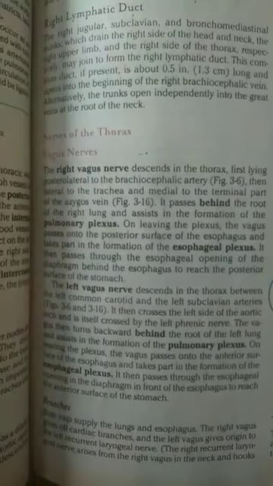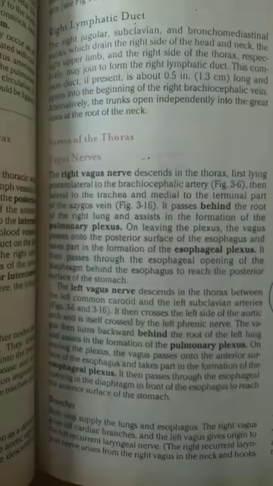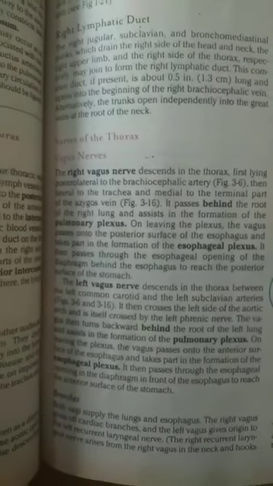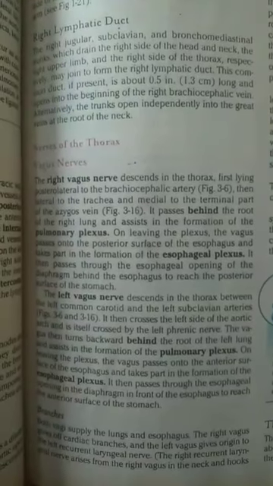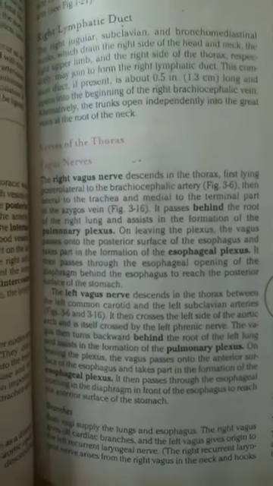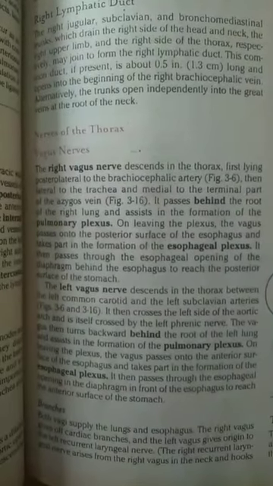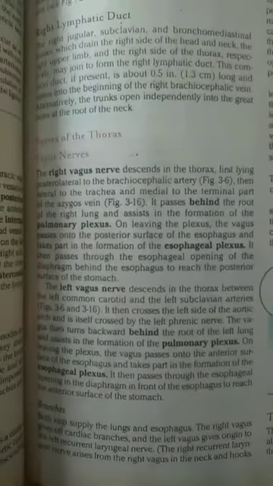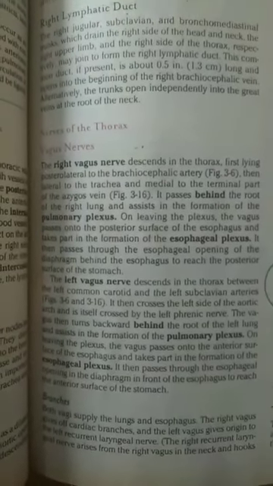On leaving the plexus, the vagus passes onto the posterior surface of the esophagus and takes part in the formation of the esophageal plexus. It then passes through the esophageal opening of the diaphragm behind the esophagus to reach the posterior surface of the stomach.